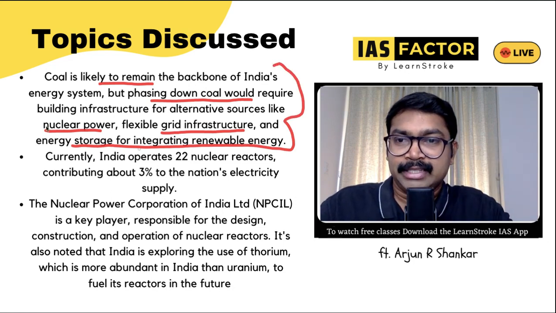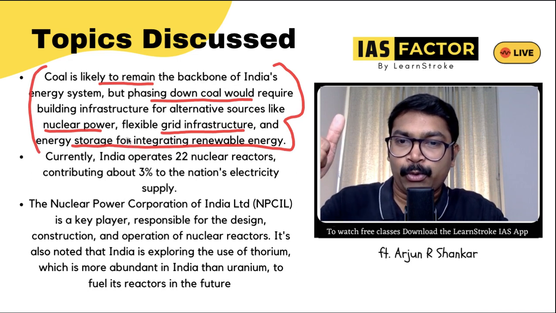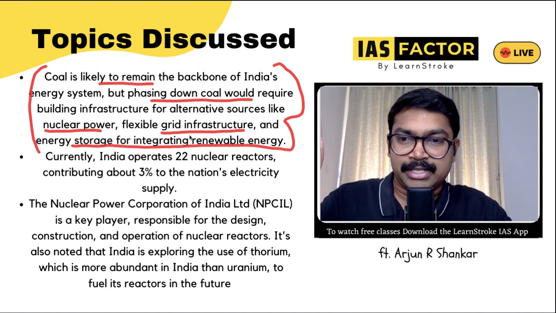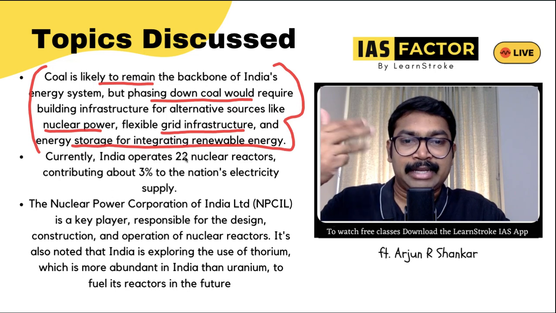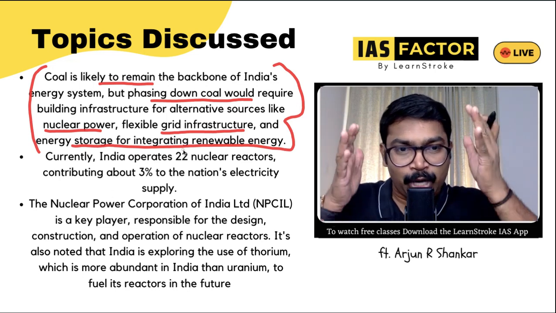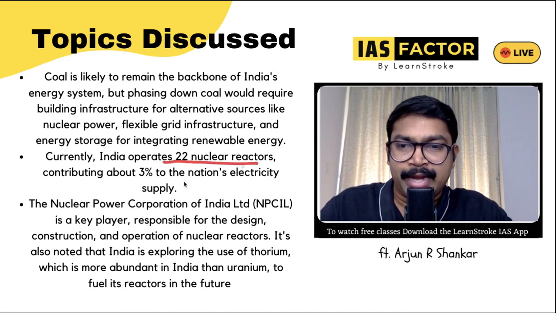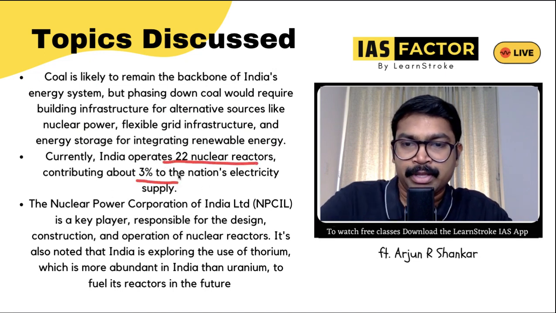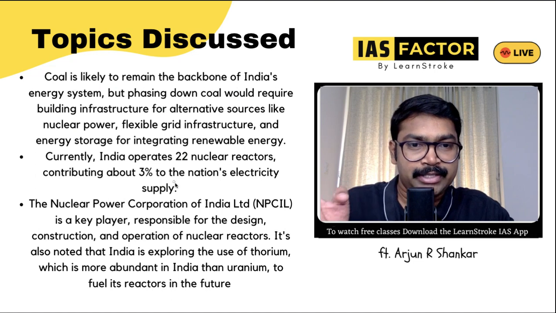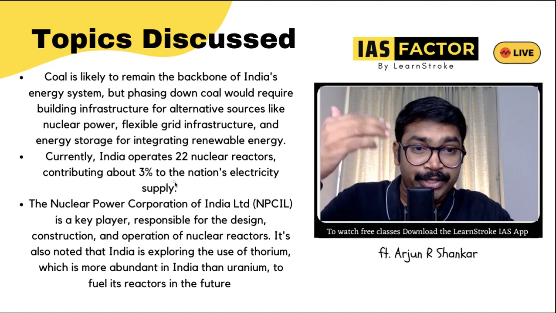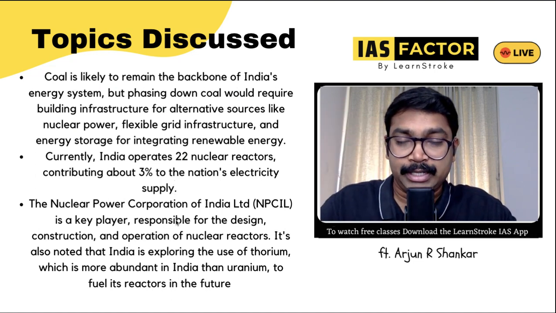This can even be a question: how can we cut down or phase out coal? Create more nuclear power, flexible grid infrastructure, more energy storage, and integrate renewable energy. Currently 22 nuclear reactors are operating, supplying about 3%. So from 1.6 to 3%, we have to increase it to 4% by 2030.